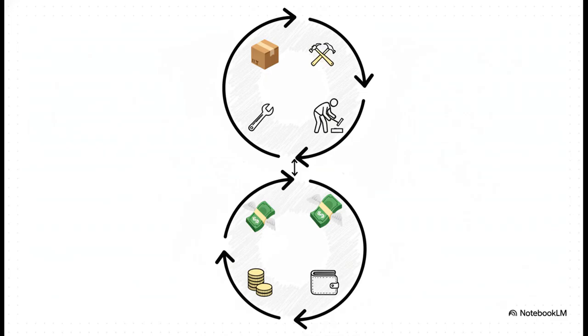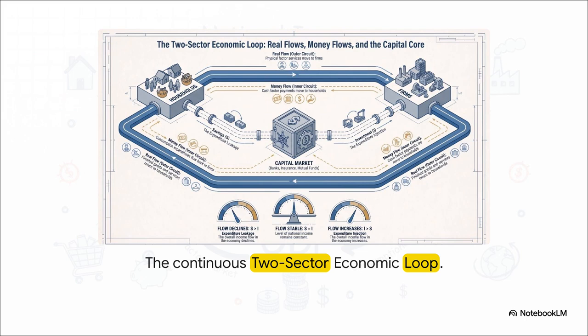This is the financial exchange, the money incomes like wages, rent, and interest that actually pay for those physical goods and services. Picture a super simple two-sector model, just households and firms.